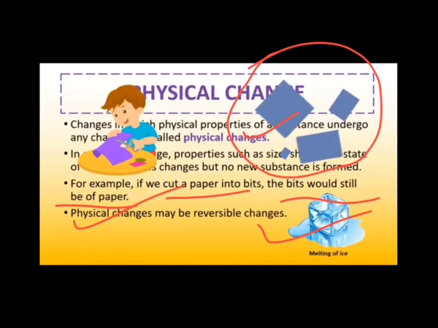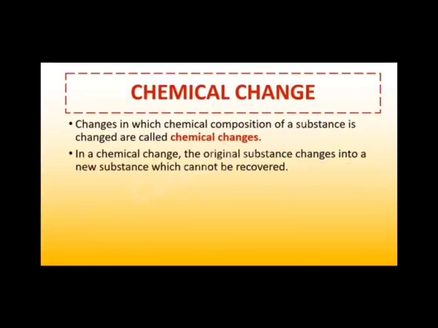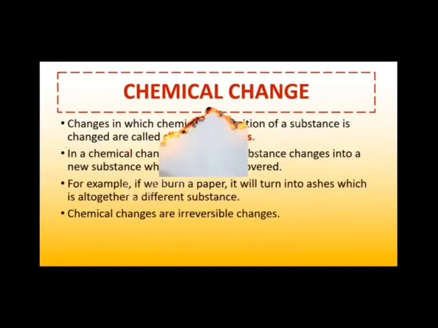Now next is chemical change. Changes in which the chemical composition of a substance is changed. So the chemical changes are the changes in which the original substance changes into a new substance which cannot be recovered. So the chemical change is a change in which a new substance is formed. Okay, for example, if we burn a paper, it will turn into ashes, which is altogether a different substance.